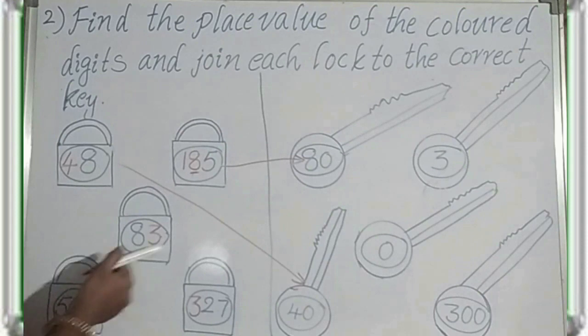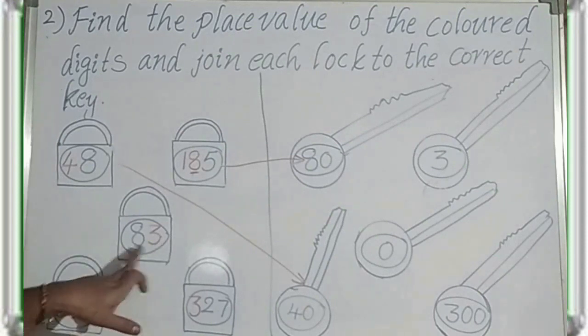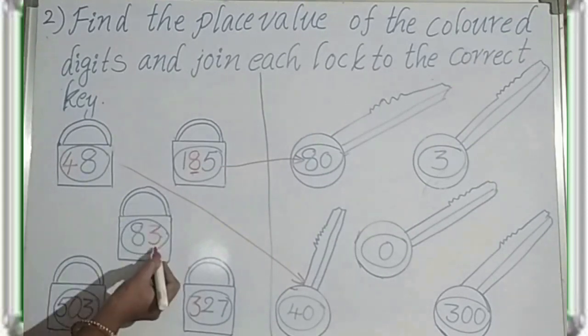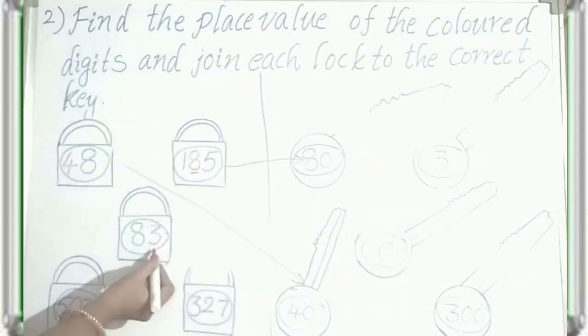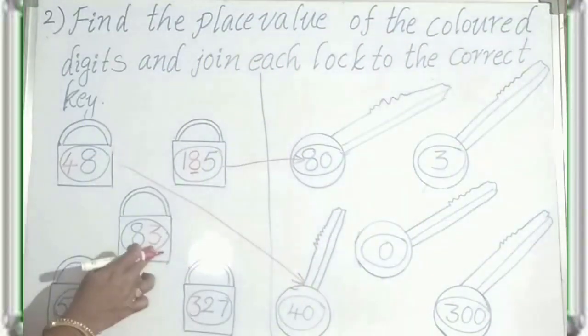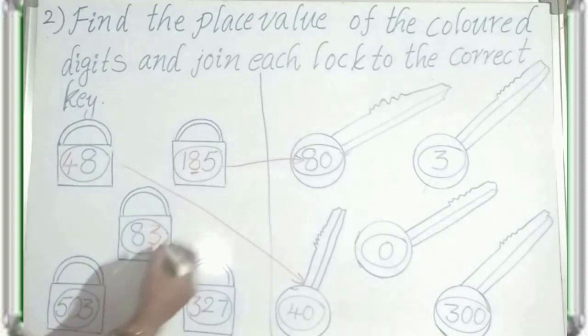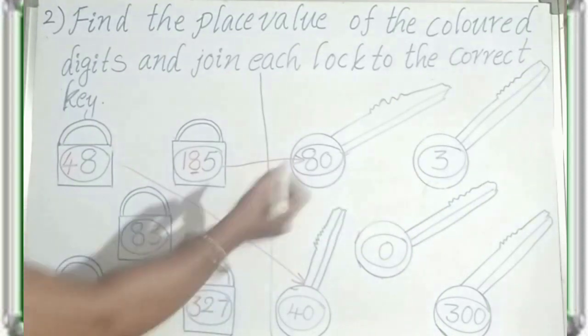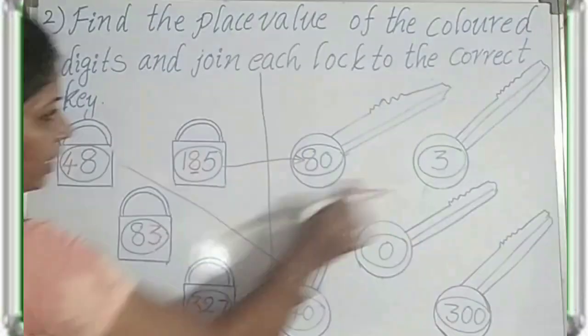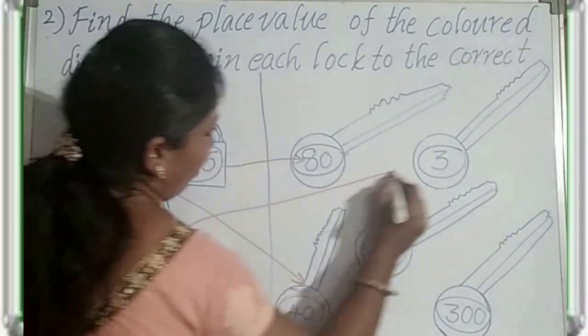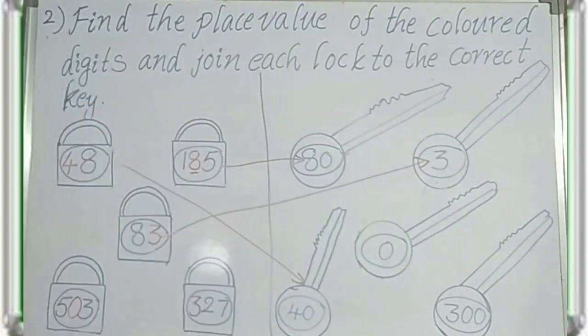Next, 83. Here what is the colored digit? 3 is the colored digit. So 3 is in ones place. The face value and the place value are both the same for a digit in ones place. So the place value of 3 is 3 only. Where is the number 3 key? See, 3 here. So we have to match this one. Match.